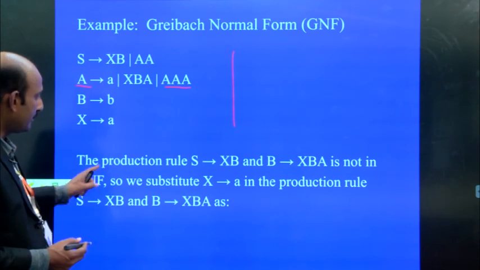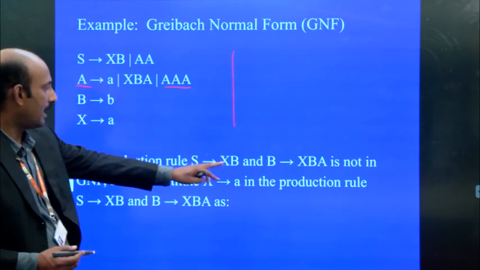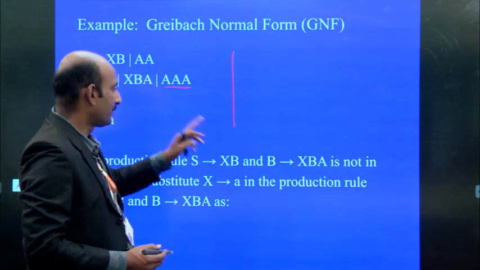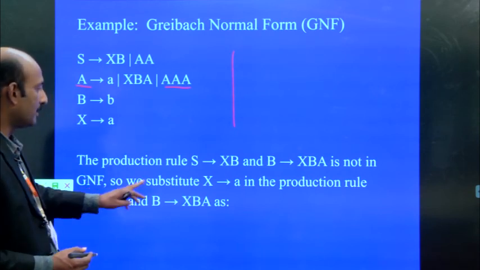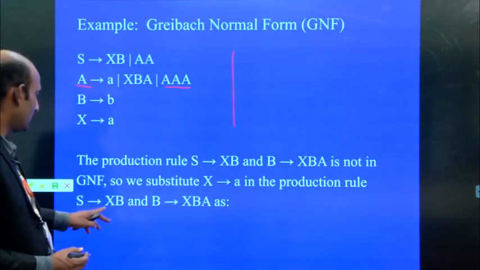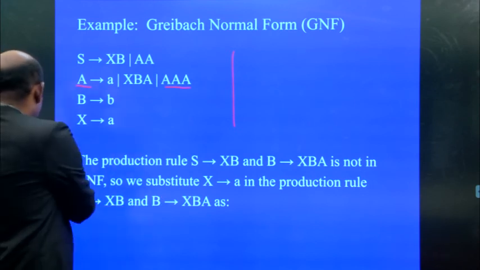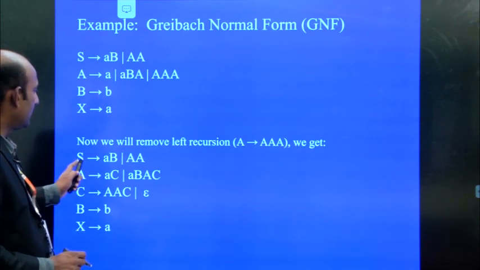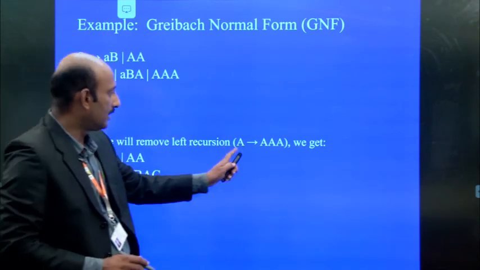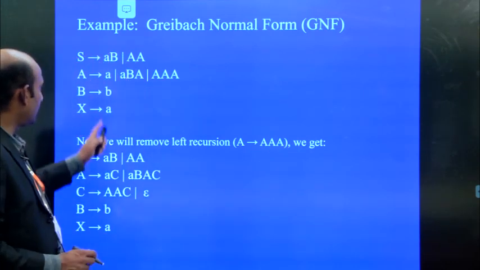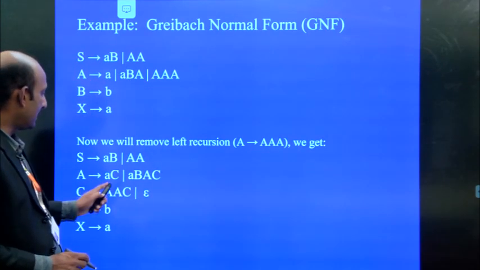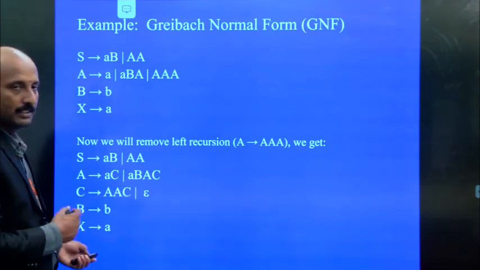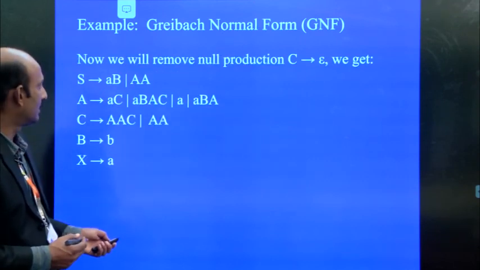So in this case, now the production rule S implies XB and B gives XBA is not in GNF. So we can substitute X into A. The production rule XB and B gives XBA. Again it is followed. We can replace like that. We'll remove this left recursion. A implies AA. Then we may get AB, AA, A and AC, AB, AC like that. We may generate these productions like that.